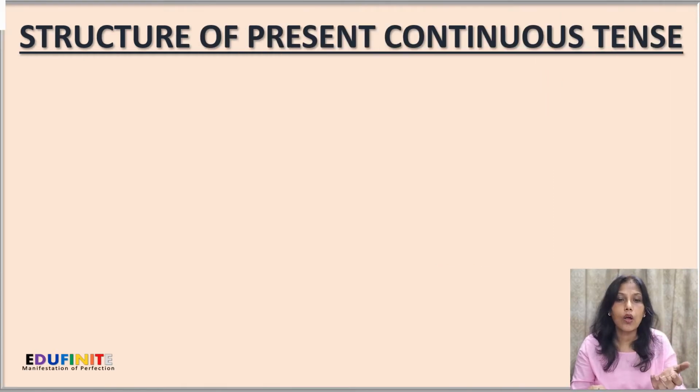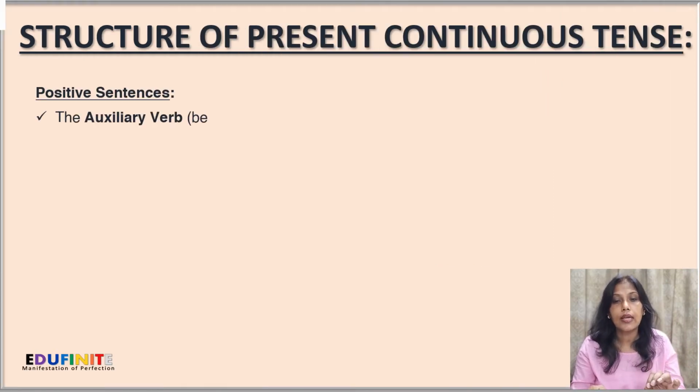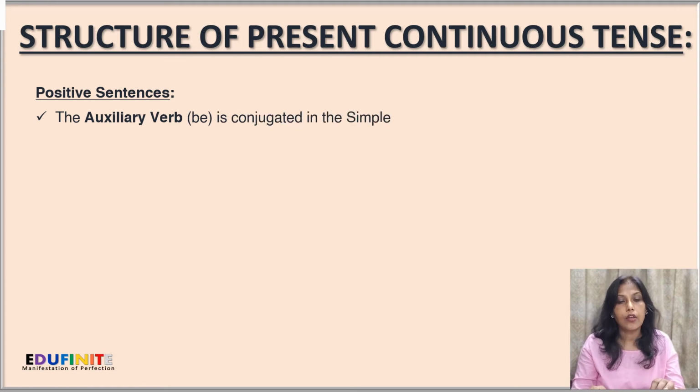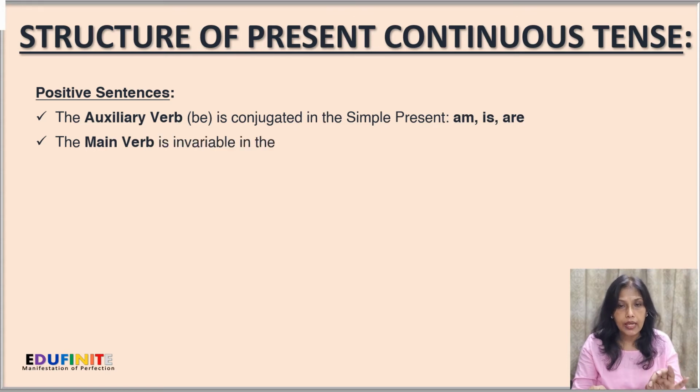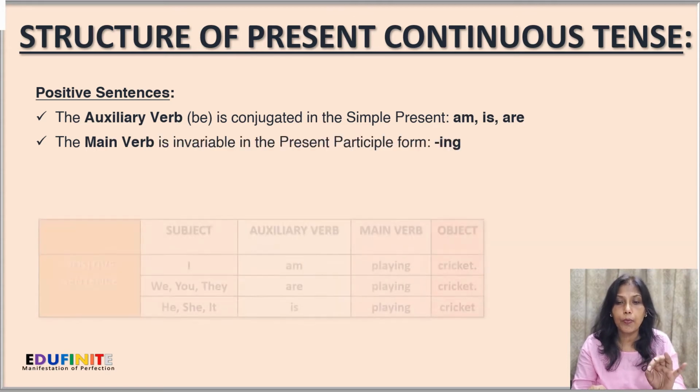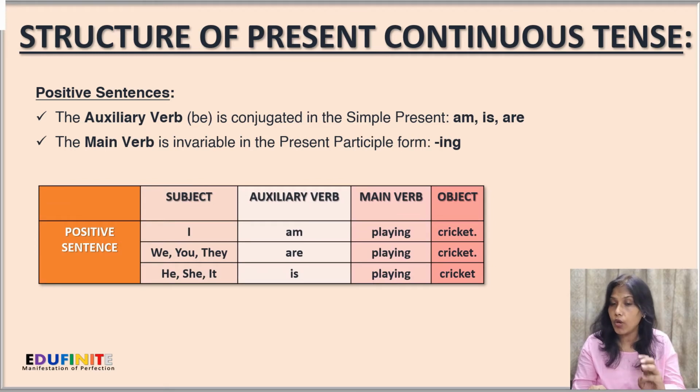Next, we'll focus on the structure of sentences in present continuous tense. Now the positive sentences, what will happen? The auxiliary verb be is conjugated in the simple present as am, is, or are as required. And the main verb is invariable. It doesn't vary like we had seen in the simple present tense. The main verb is invariable in the present participle form. That is, the main verb will end with ing.